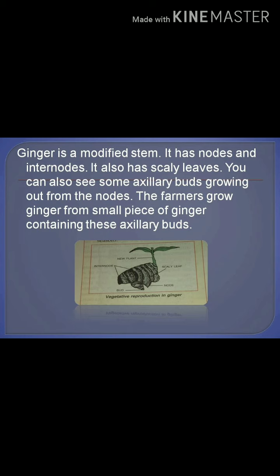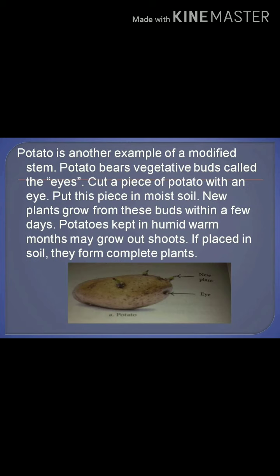In that, first we studied reproduction by stem. Some of what we are consuming is nothing but a modified stem. Especially ginger we are consuming, it is a modified stem, as well as potato, as well as onion. So these are modified stems. They store the food also. They are not only involved in the reproduction process, they store food also. So they are modified stems.